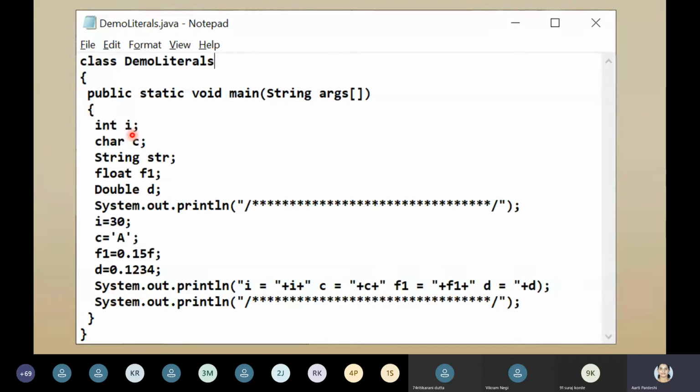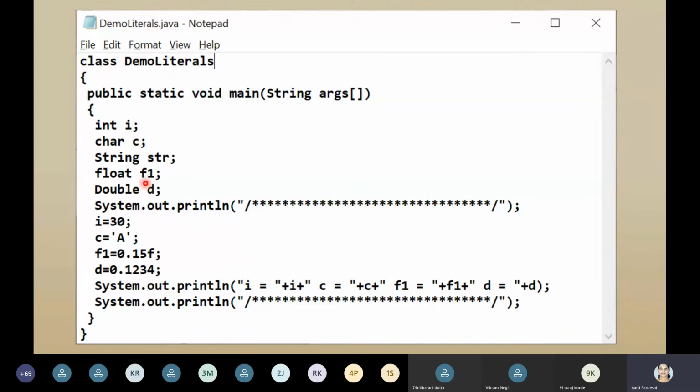So see here, first the data type followed by a space. Space is compulsory, a white space character we will say. So space or tab is allowed and then you can write the variable name. Are there any syntax rules for writing a variable? Yes. What are those rules? You can write any character, but the first letter has to be a character. It can be followed by a digit or a character. So you can write F1, it's allowed. But if you write 1F, it is not allowed.